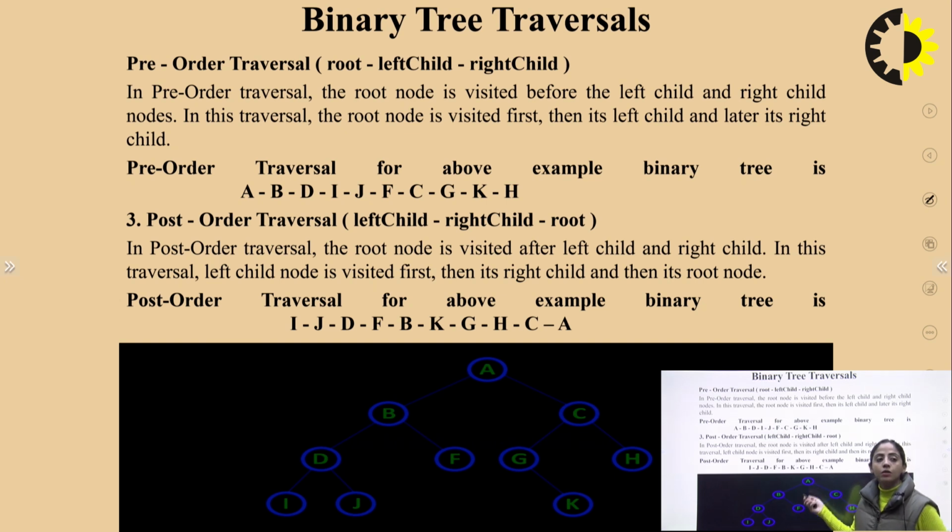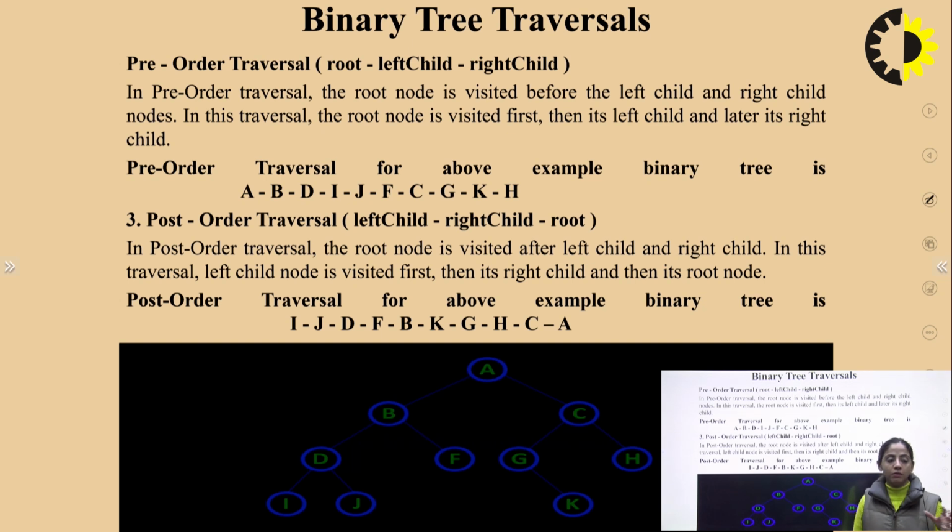Now you have to traverse the right subtree in the same fashion, which is root, left, right. So here the root is C. Now we go to this part of the tree, where the root is G. There is no left child, so we go to K. Then we traverse H. Now you have to find out the post-order traversal of this same tree. How will we find out the post-order traversal of this tree? Post-order traversal means the left subtree will be traversed first, then the right subtree, and then the root node will be traversed.